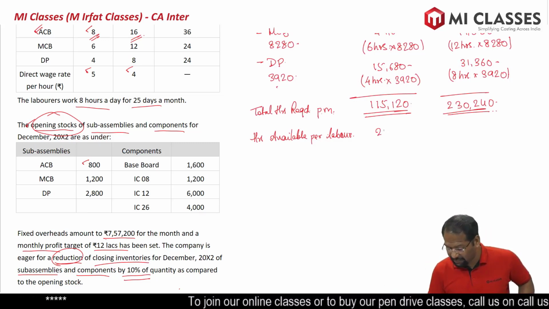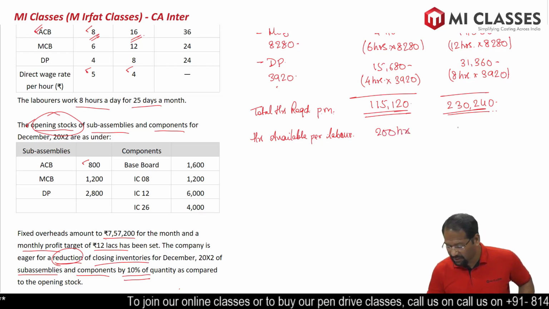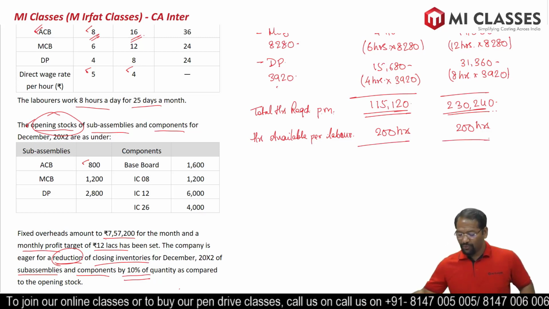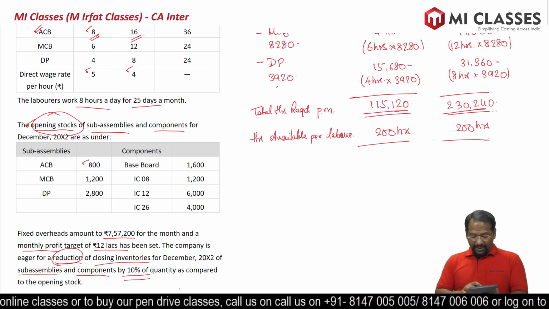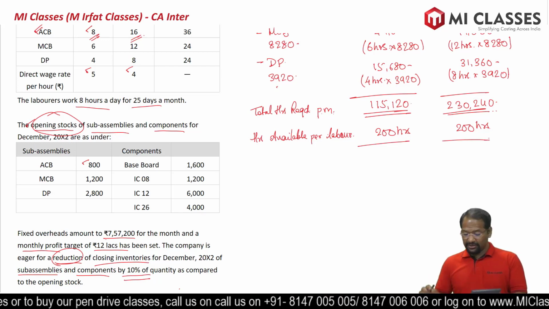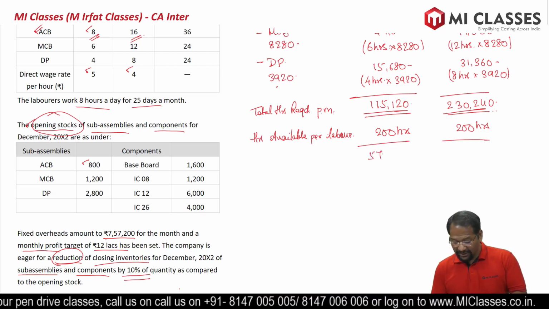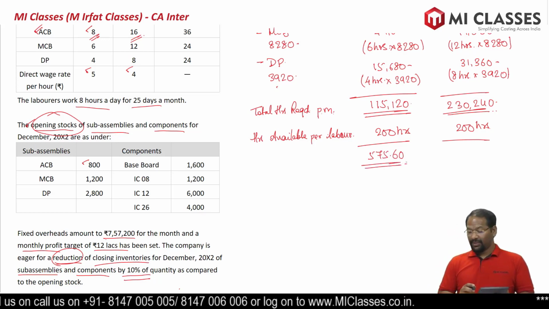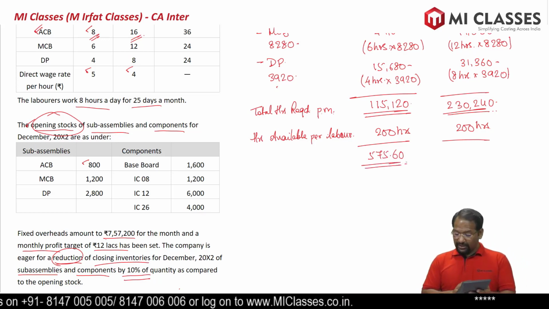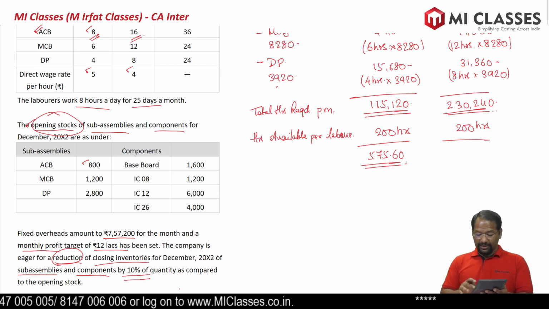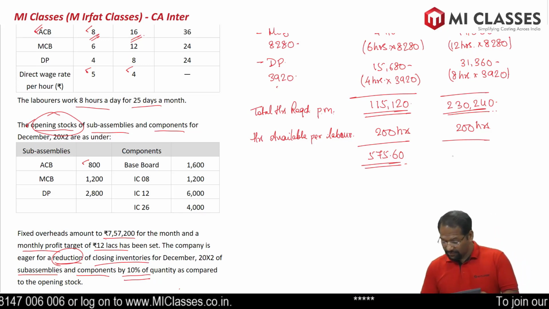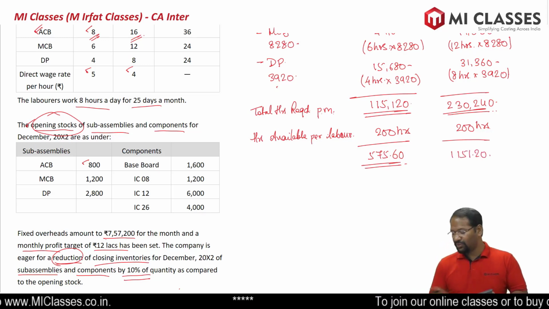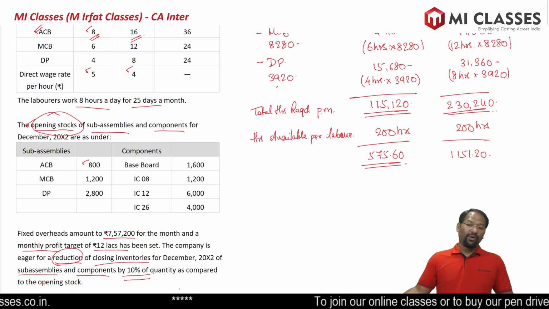So if we divide by 200 hours per worker, we will get the number of workers that we require. So 1,15,120 divided by 200 hours, we need 575.60 workers. Similarly, for the next one, 2,30,240 divided by 200 hours, we need 1,151.20 workers.